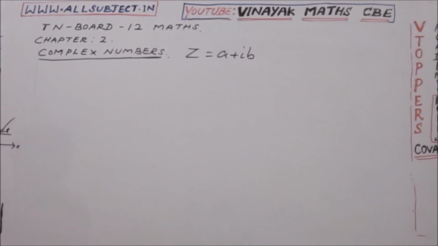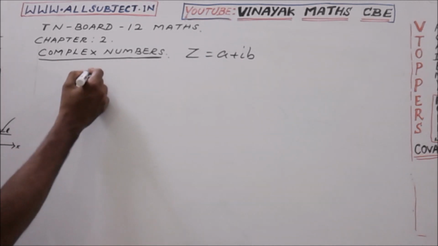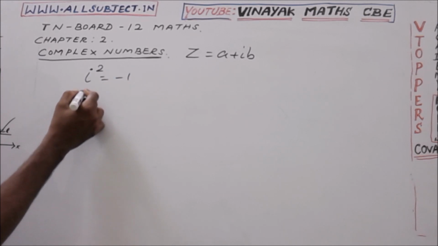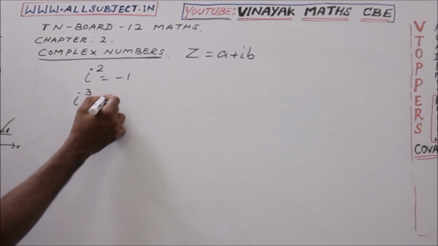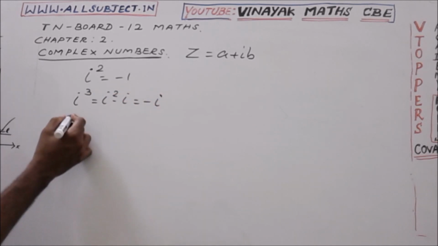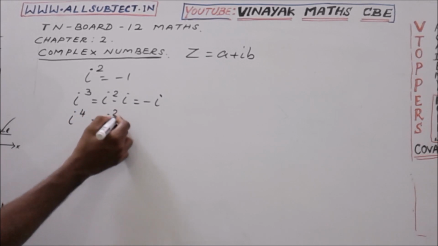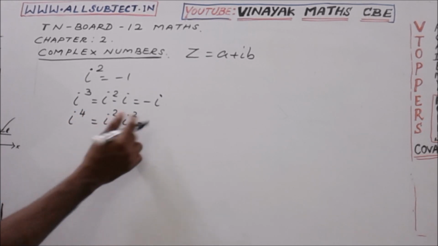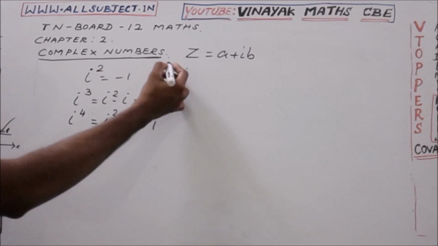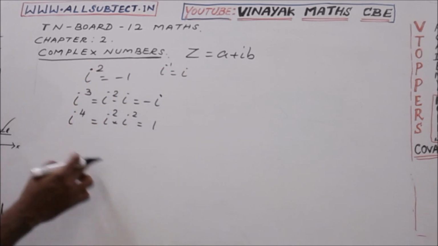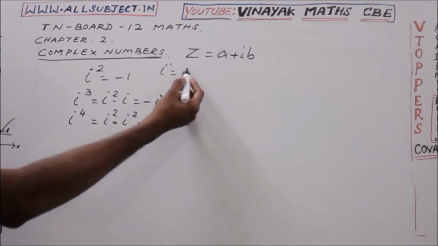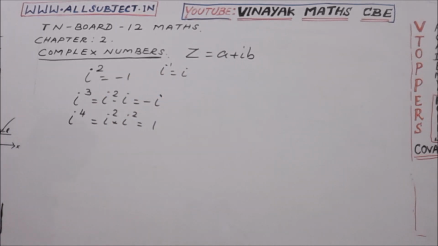So now we can list out the results. i square equal to minus 1, i to the power 3 equal to i square into i, that is equal to minus 1 into i, that is minus i. i power 4 equal to i square into i square, minus 1 into minus 1, plus 1. The value of i is equal to i. Now look at the powers 1, 2, 3, 4. Look at the answers: i, minus 1, minus i, 1. Adding these 4 values, i and minus i cancel, minus 1 plus 1 get cancelled.